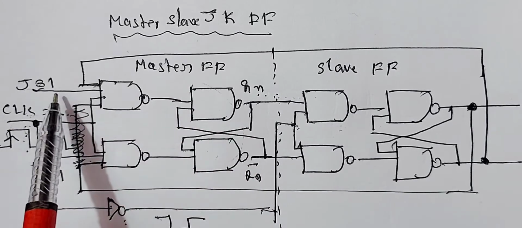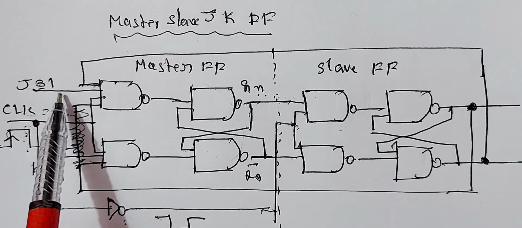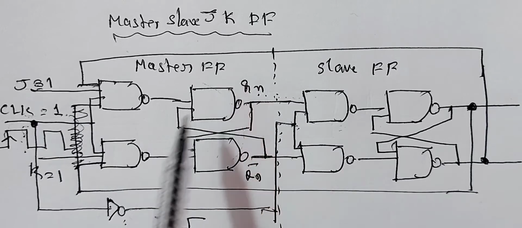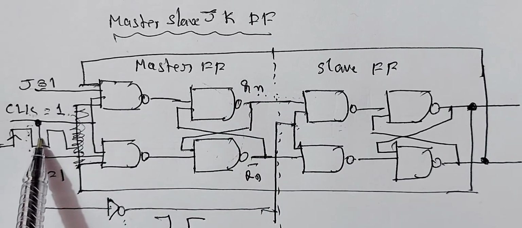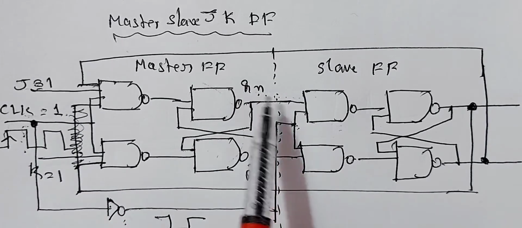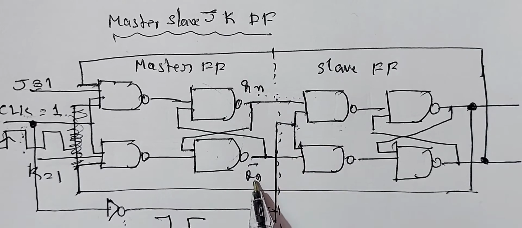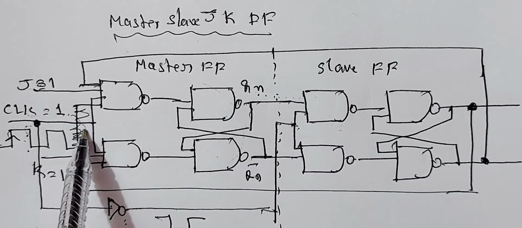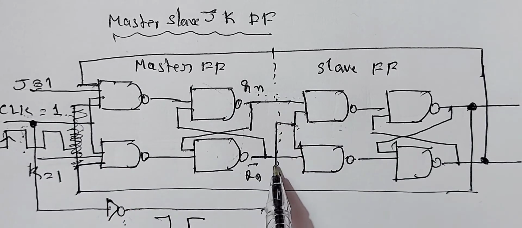If the flip-flop is 0, output is 1. During the negative pulse, output remains as Qn and Qn bar, which we have already studied in clocked SR flip-flop. When there is no clock pulse present, output remains in the previous state Qn and Qn bar. Output remains in 0, 1, that is in previous state.